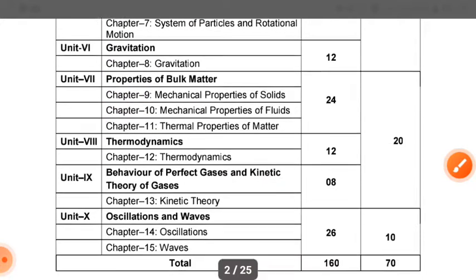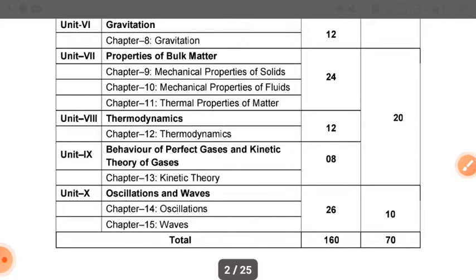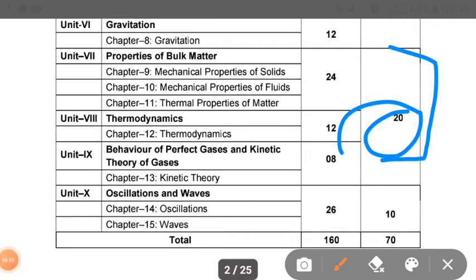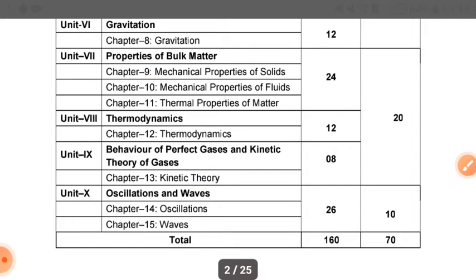Okay, if you talk about unit 7, 8 and 9, total they consist of 20 marks. In this, properties of bulk matter, thermodynamics, behavior of perfect gases, and kinetic theory of gases. In properties of bulk matter, there are 3 chapters: mechanical properties of solids, mechanical properties of fluids, thermal properties of matter. And in thermodynamics, there is 1 chapter, thermodynamics, and behavior of perfect gases and kinetic theory of gases has only 1 chapter, kinetic theory.